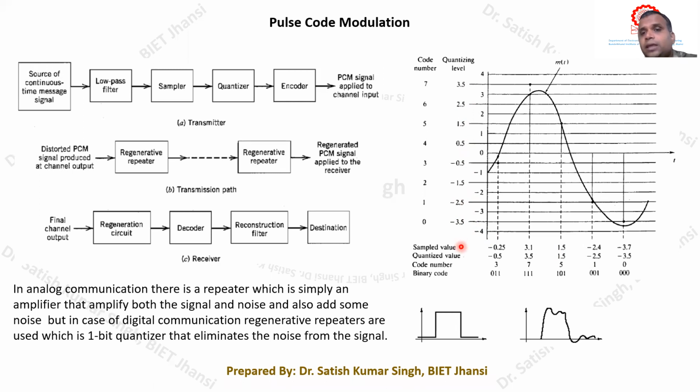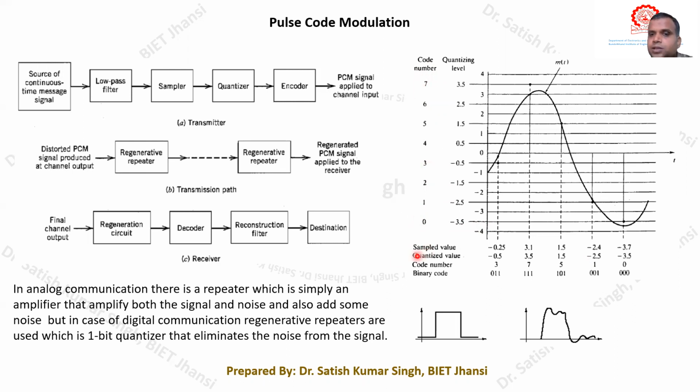So we can name them. We can give a code number to these quantization levels. We can give a name to each particular quantization level. For example, the first quantization level can be denoted by 0. So this is the first quantization level denoted by 0, then 1, 2, 3, 4, 5, 6, 7. Altogether we have a total of 8 quantization levels. So these are the different code numbers.